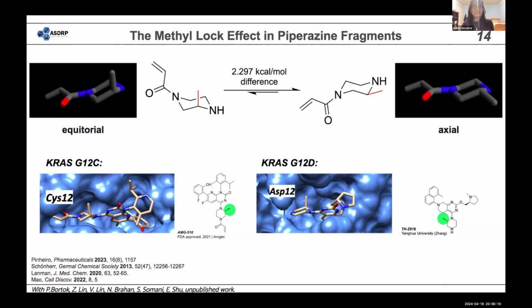There were a couple hypotheses for why this may be. One was that when the warhead binds with the cysteine 12 residue, it can cause some sort of chain reaction that pulls that methyl on the piperazine out into the axial position. However, when we looked at another compound that has an S-methyl but doesn't actually target the cysteine 12 residue, instead it targets G12D, that methyl was still pulled out into the axial position. So since they're both in the same pocket, we considered the possibility that there is a very hydrophobic pocket in the protein that is attracting that methyl and overwhelming the 2.297 kcal per mole difference.